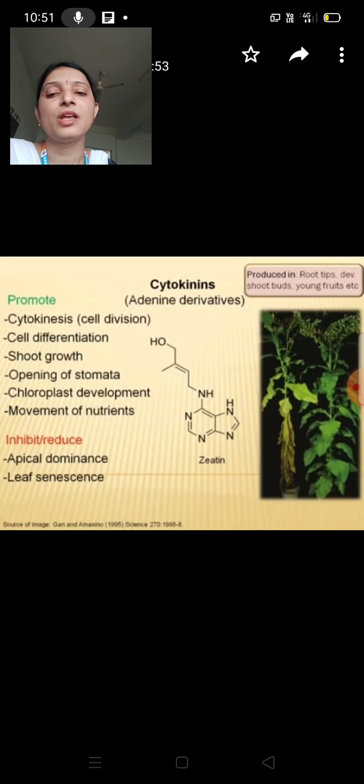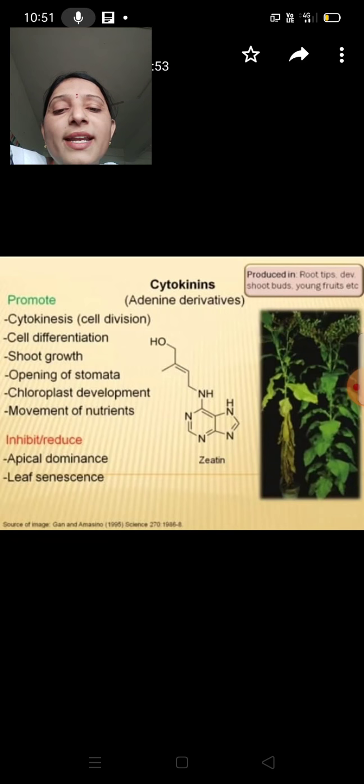Okay, do you understand? So I have to say, cytokinins are also adenine derivatives. G18 is the most abundant of these hormones. They are produced in root tips, developing shoot buds and young fruits, etc. They promote cell division, cyto means cell, kinesis means division. They also promote cell differentiation, shoot growth, opening of stomata, chloroplast development, and also the movement of nutrients.